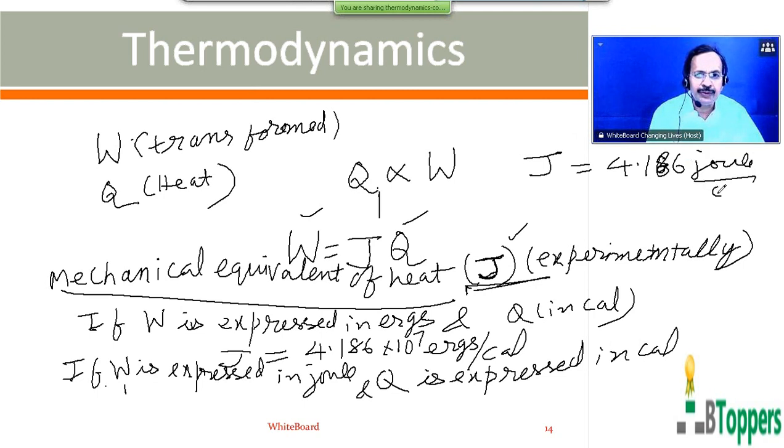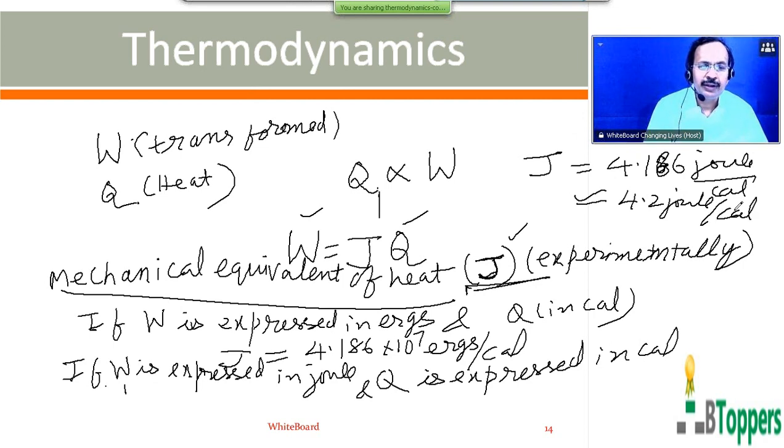But most of the problems in objective type papers are usually given as 4.2 joule per calorie, approximately.